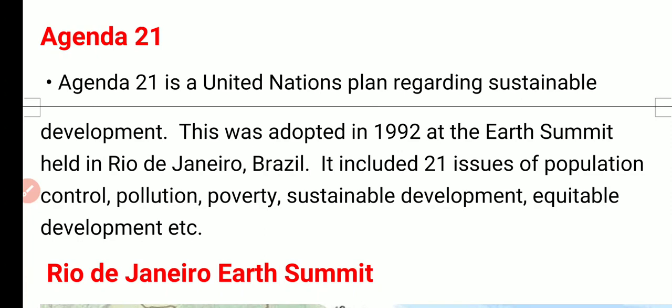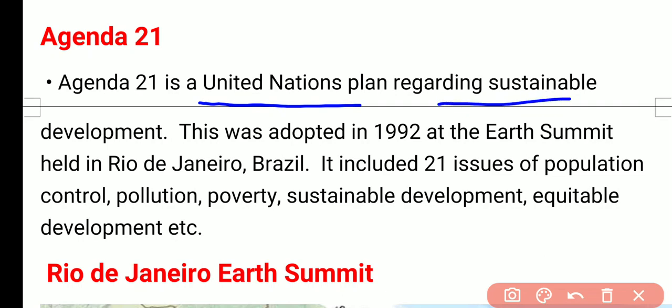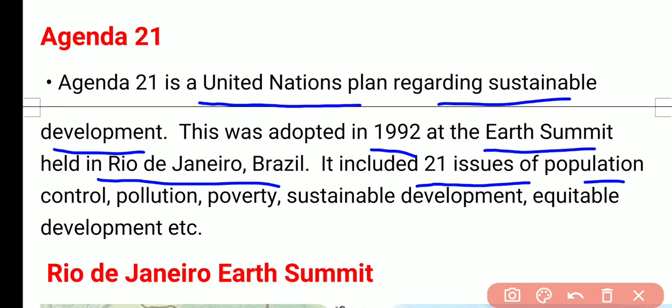What is Agenda 21? This is also an important term, that is also associated with sustainable development, connected with it. Agenda 21 is the United Nations plan regarding sustainable development. This is the UN's plan for sustainable development. Why is it known as Agenda 21? Because it includes 21 issues. This was adopted in 1992 in the first Earth Summit that was held at Rio de Janeiro in Brazil. It includes 21 issues, common issues such as population control, pollution, poverty, sustainable development, equitable development, etc.